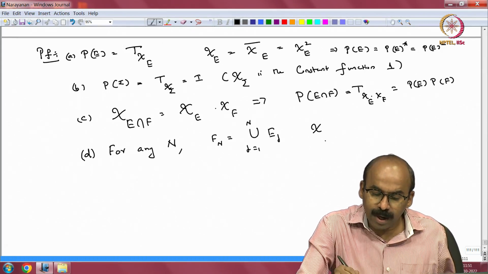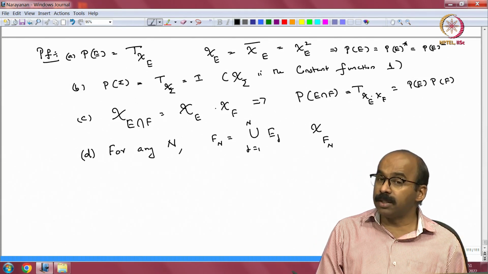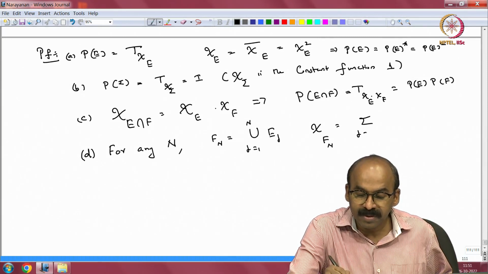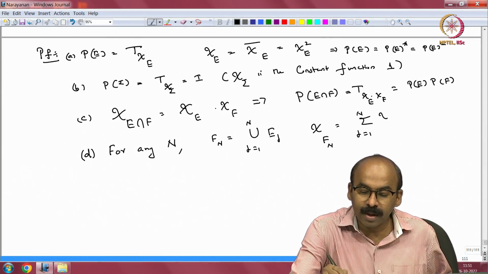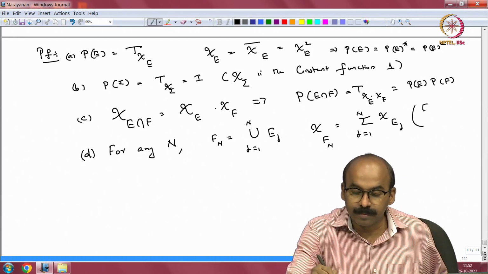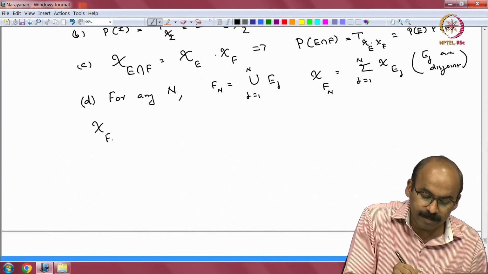Then if I look at chi of F n, what is chi of F n? So, that is the indicator function of F n. Remember, E j's are disjoint, right. So, this is simply the sum of j equal to 1 to n chi E j, right, because E j's are disjoint.